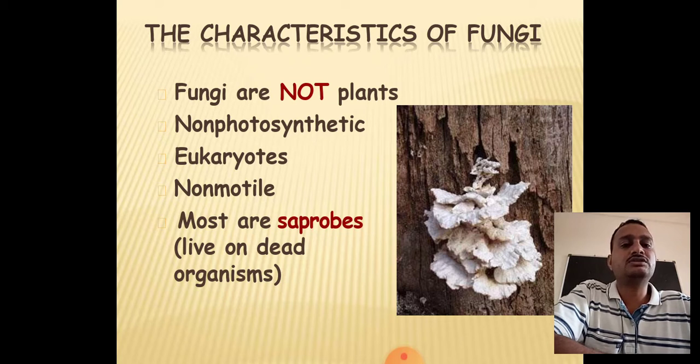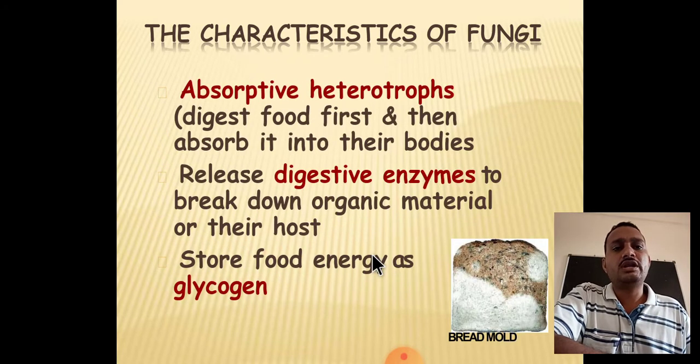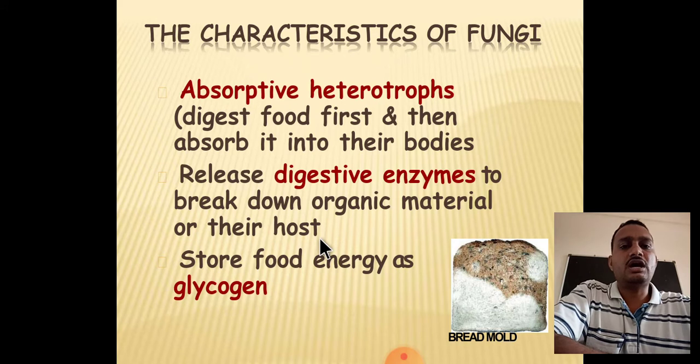That means they are known as saprobes. Saprobe means they live on dead and decaying organic matter. Such fungi are known as saprophytic fungi, or the term generally used is saprobic fungi. Next characteristic is they are heterotrophic, absorptive heterotrophic. Heterotrophic and autotrophic are two different terms.